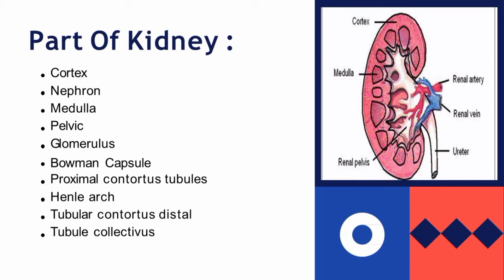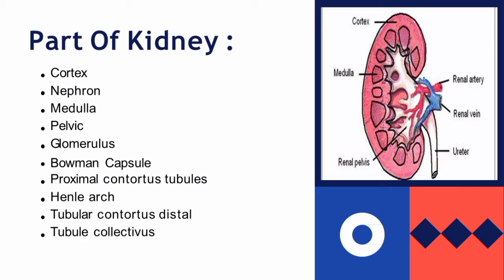Glomerulus is a bulk filter that will filter water, salt, amino acid, glucose, and urea, and produce primary urine. Bowman's capsule is a kind of capsule that encloses the glomerulus. Proximal convoluted tubule is the primary urine reabsorption site which absorbs glucose, salt, water, and amino acid, and produces secondary urine.